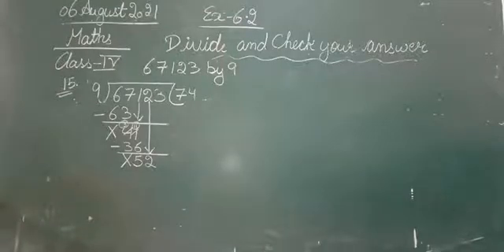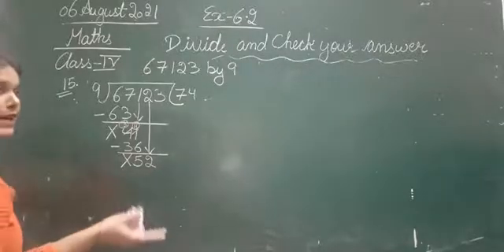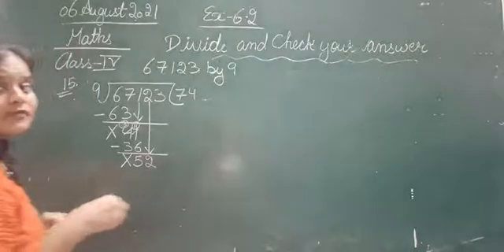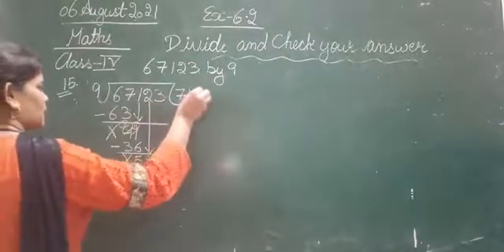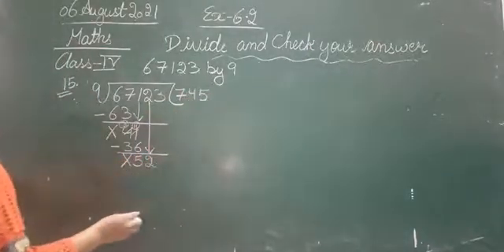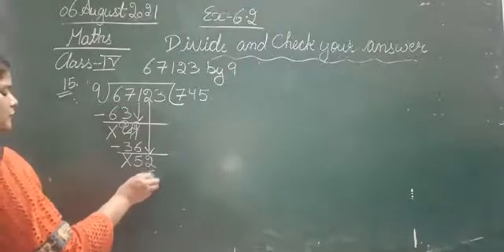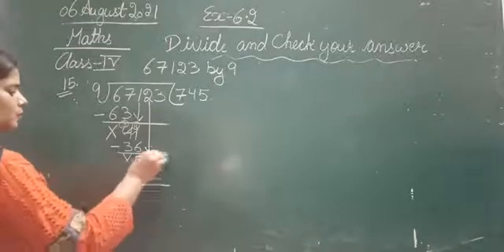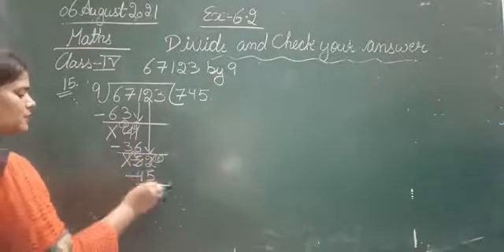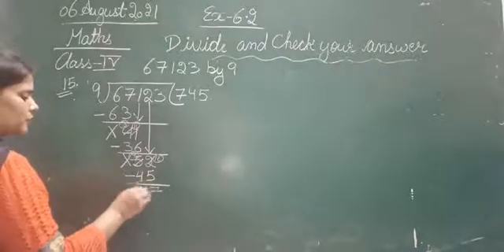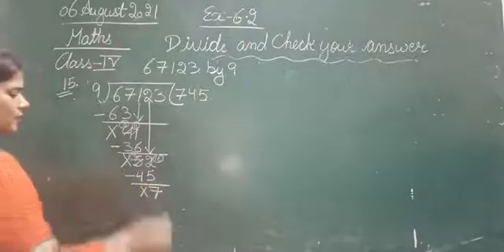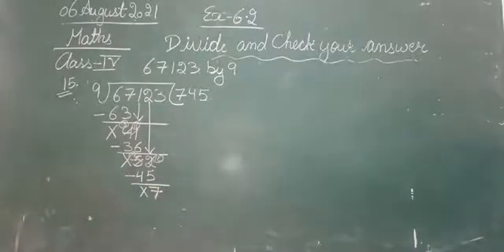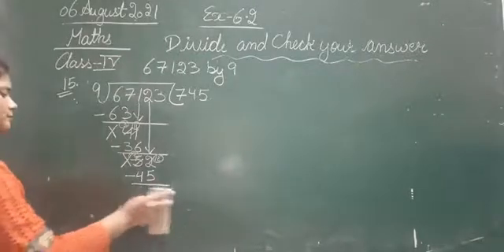Okay, so let's divide 52 with 9. So देखिए 9 के टेबल में 52 से कम कहाँ आता है? तो 9 5s are 45, 9 6s are 54. So 9 5s are 45. So 52 minus 45. That will become 12. 12 minus 5 is 7. And 4 minus 4, nothing is left. So we've got 7.